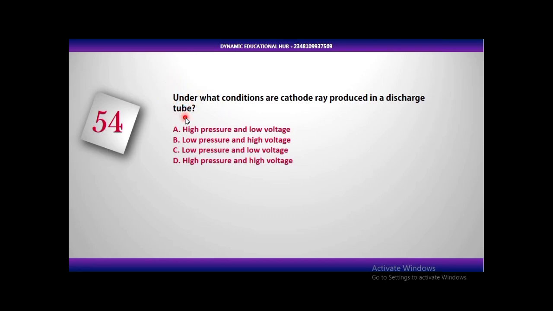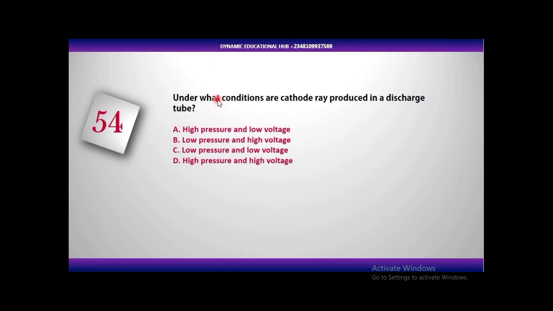He discovered that there is a ray being produced, known as cathode ray, and this ray has a negative charge. It is deflected towards the positive side of an electric field. So he was able to deduce some things from that experiment.